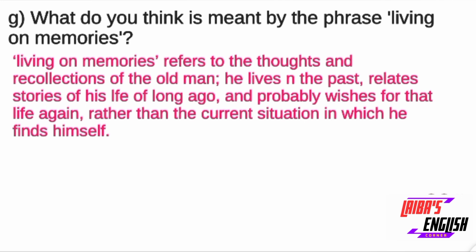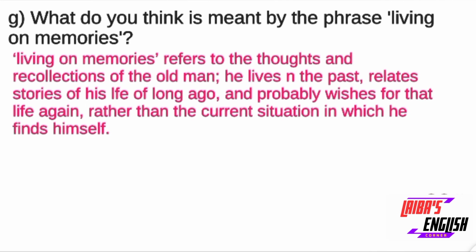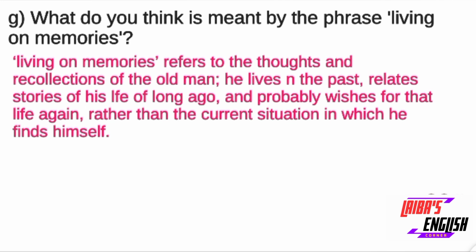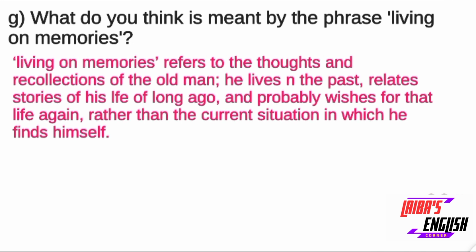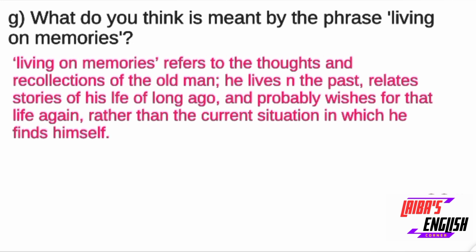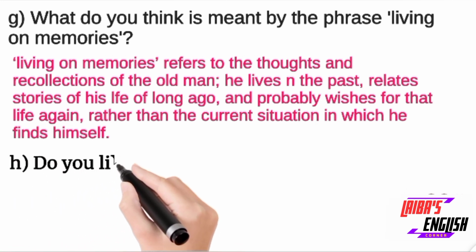Answer to this question is, living on memories refers to the thoughts and recollections of the old man. He lives in the past, relates stories of his life long ago, and probably wishes for that life again, rather than the current situation in which he finds himself. So living on memories means that the old man was thinking about the past life, past happiness, because now he was not happy.